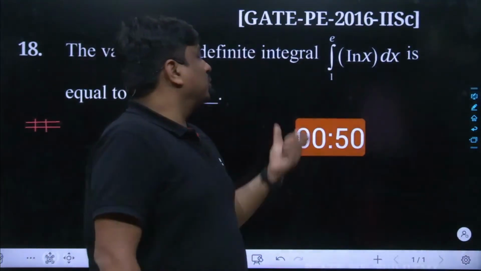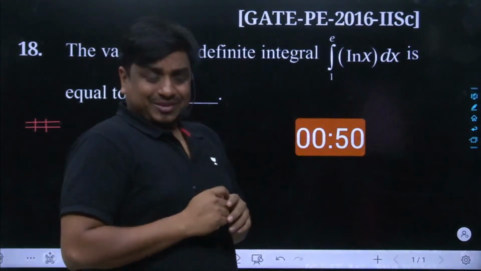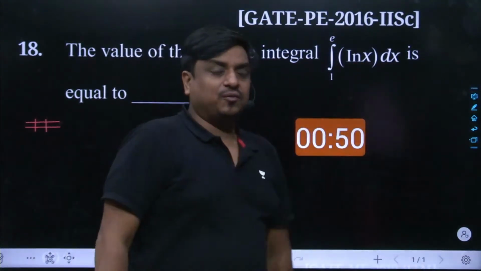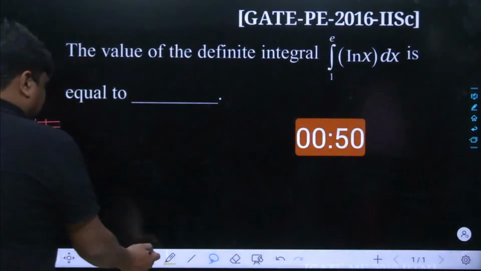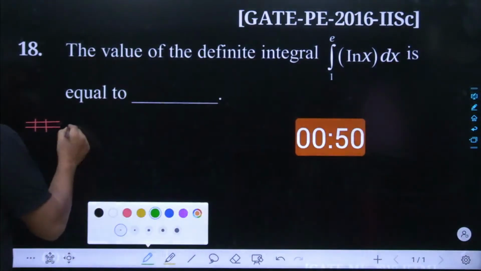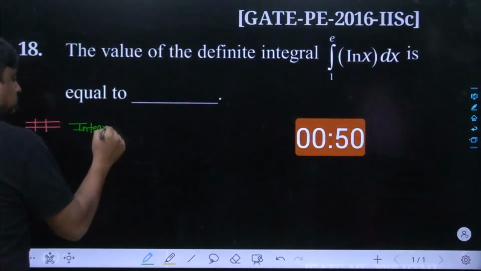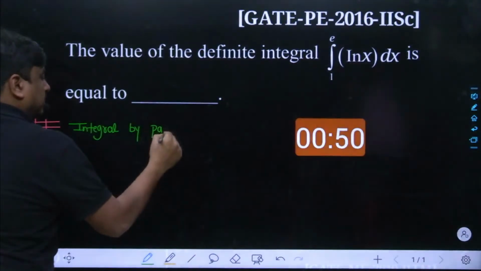So what you have to do is go ahead with integration by parts. You have to multiply ln x with a function whose integration is possible, whereas the differentiation of ln x is very much possible. So here I would be using the concept of integration by parts.